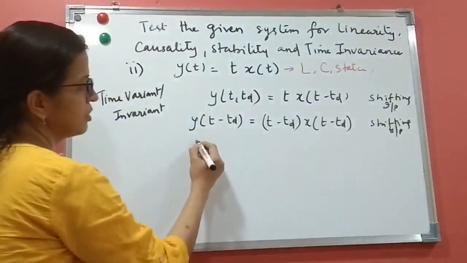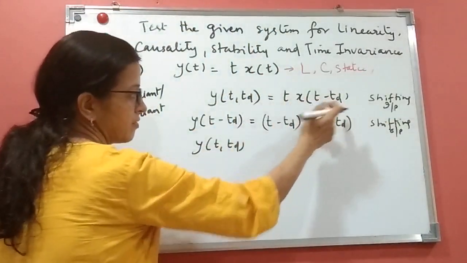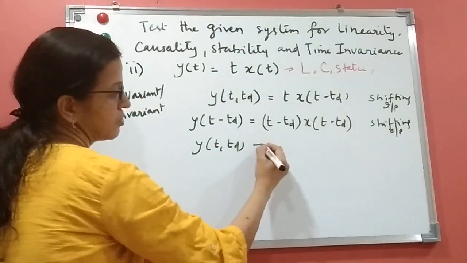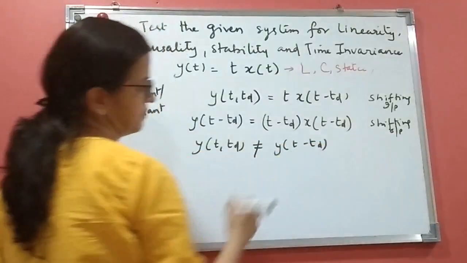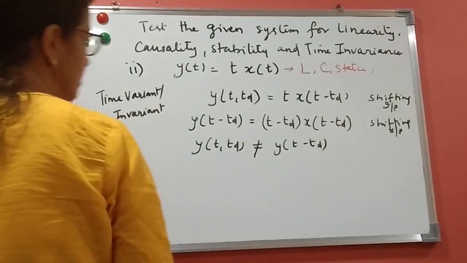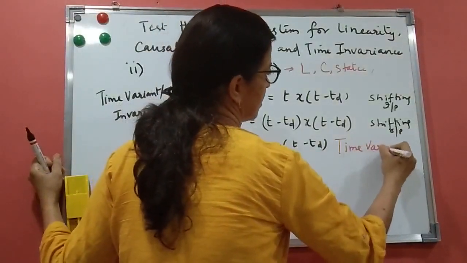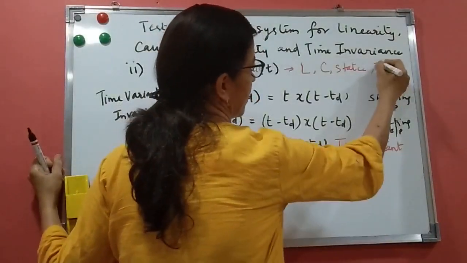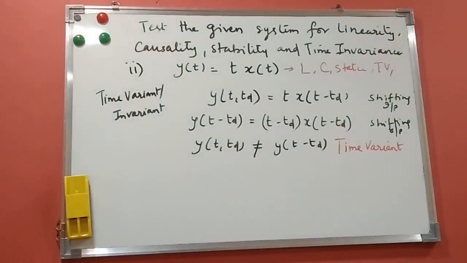Now we'll see both. You can see here y of t comma td is t into x of t minus td. This is not equal to y of t minus td. And when it is not equal, it is a time variant system. I can write here time variant system.